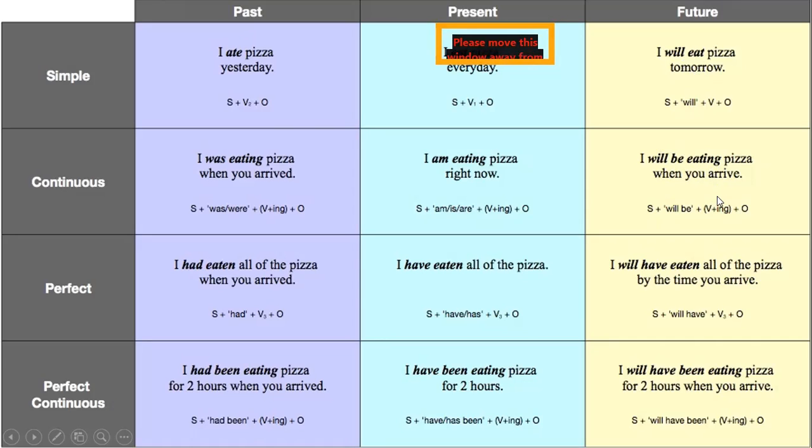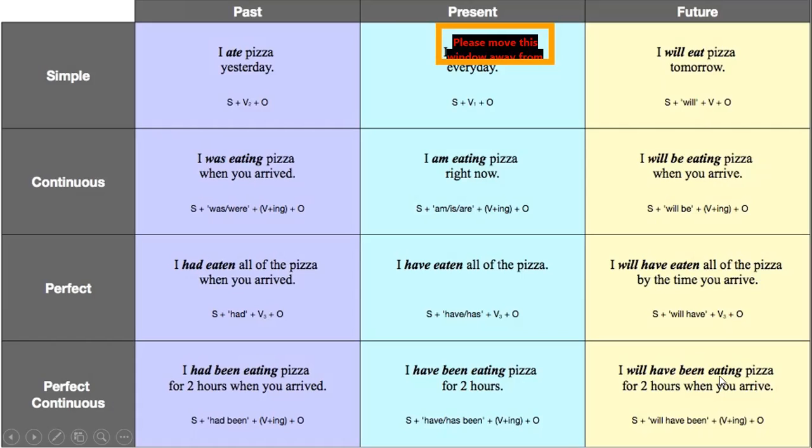Eating, again the first form of the verb with the ing and the object. Okay. Future perfect tense: I will have eaten all the pizza by the time you arrive. So I is the subject and will have is my auxiliary. Eaten. Now see again, in the perfect tense, always put the third form of the verb, whether it is past, present, or future. Always the third form of the verb is used. Okay. Eaten all the pizza by the time you arrive.